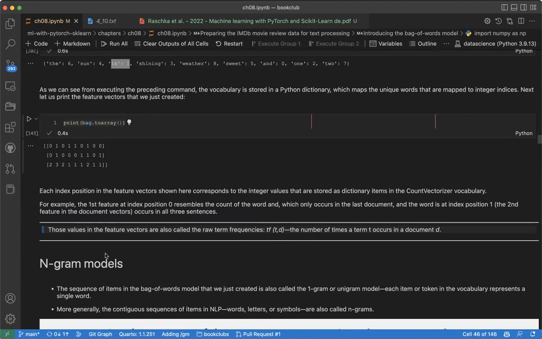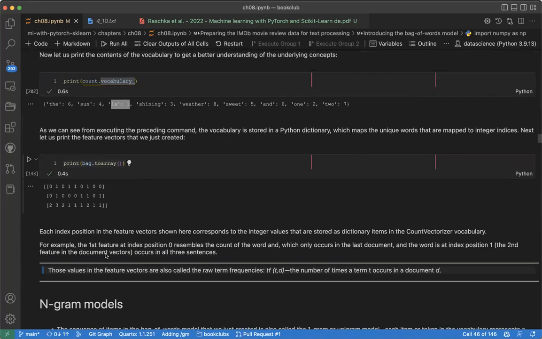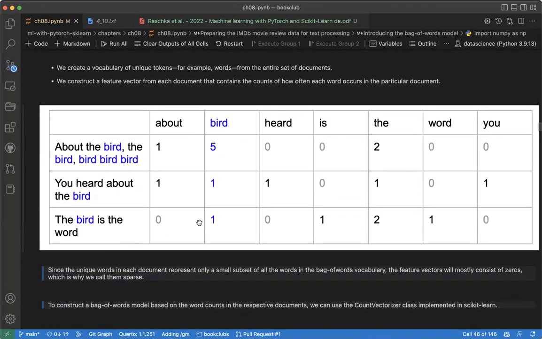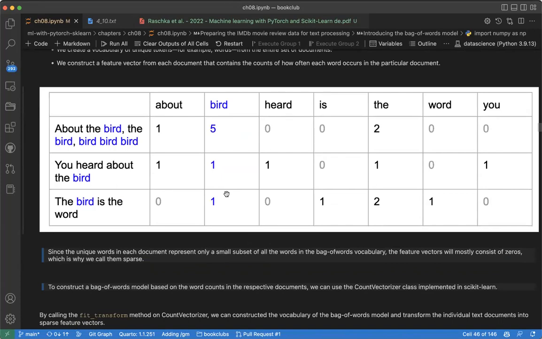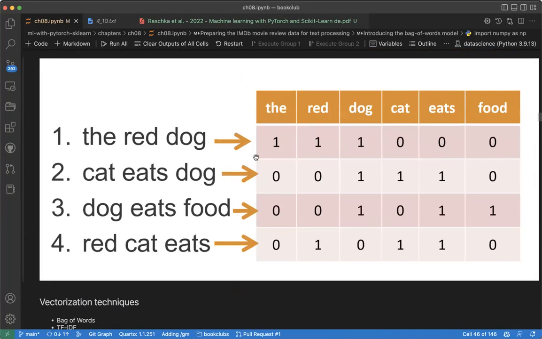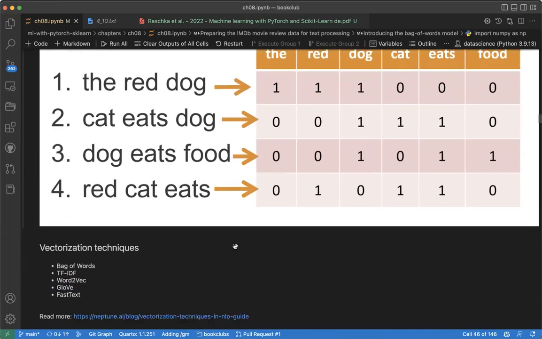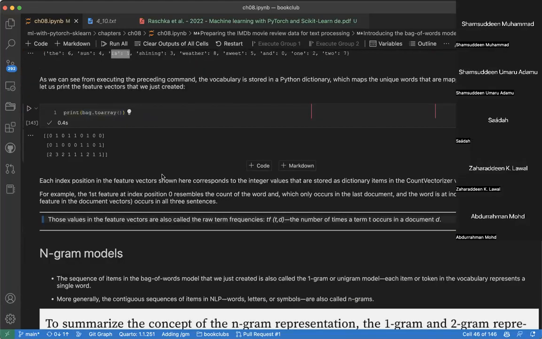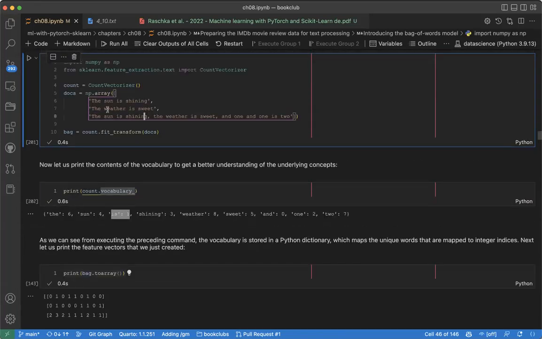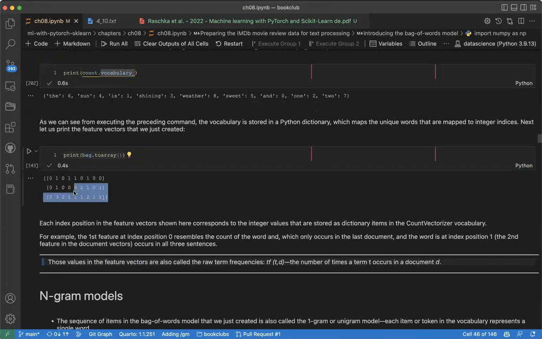Okay, so the representation is not going to be binary representation. Yes. So this is what we call term frequency. I think this one is just like binary representation. Okay, this one is not. Oh, this one maybe is binary representation, because I can see only 0 and 1. But of course, this is what we call term frequency, meaning each term and its frequency. This is called term frequency.